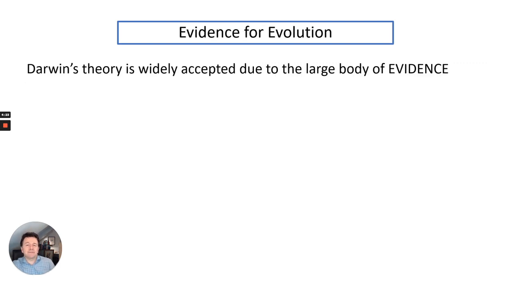So where does the evidence for this evolution come from? Darwin's theory is based on lots of observations and evidence, and much of that body of evidence is widely accepted today. There are certain things that Darwin wouldn't have known about, which were genes and genetics, but these have really proven his theory of natural selection as being correct.